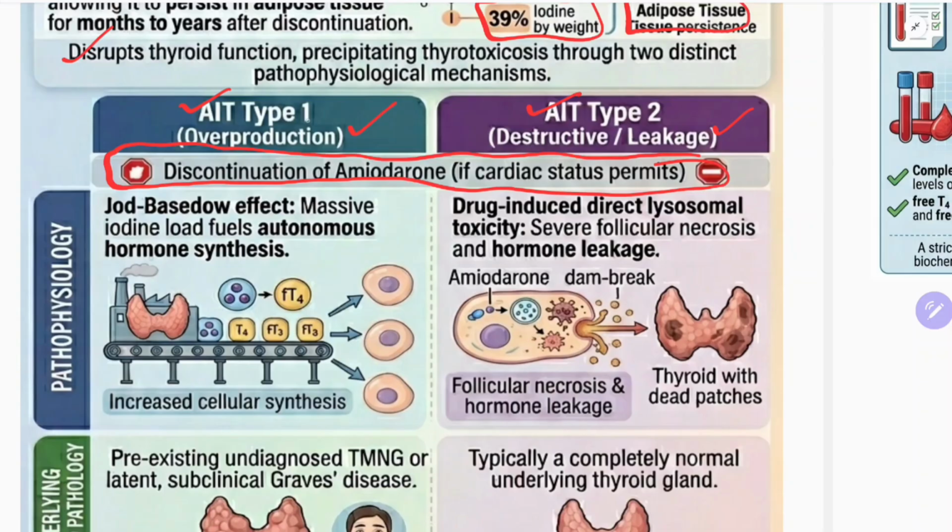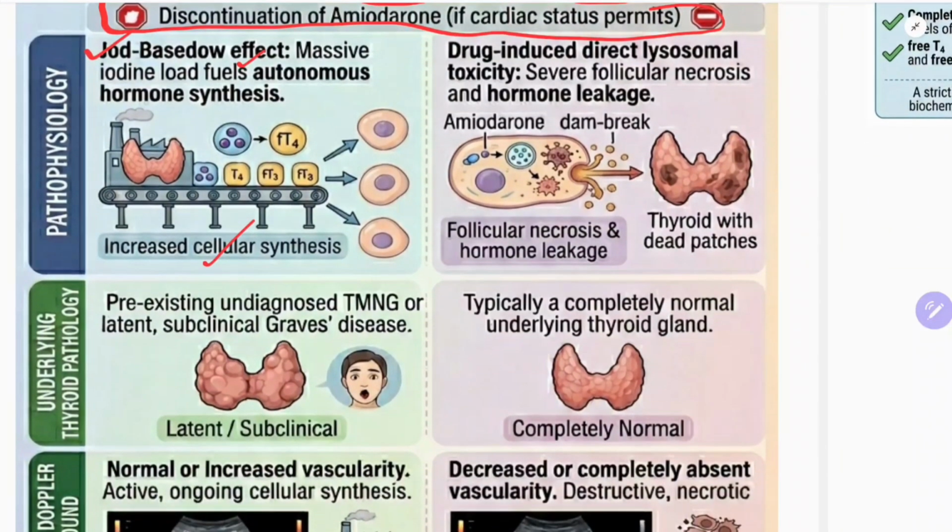So AIT is different, AIH is different. Now in type 1 there is overproduction. What happens? Because the gland is abnormal, there is loss of the Wolff-Chaikoff effect. When there is loss of the Wolff-Chaikoff effect, a massive iodine load from amiodarone, which is 40% iodine, will fuel the autonomous hormone synthesis, and that will lead to increased cellular synthesis.